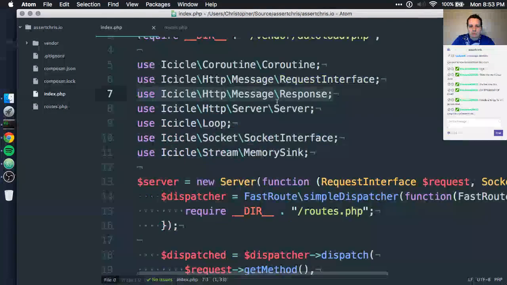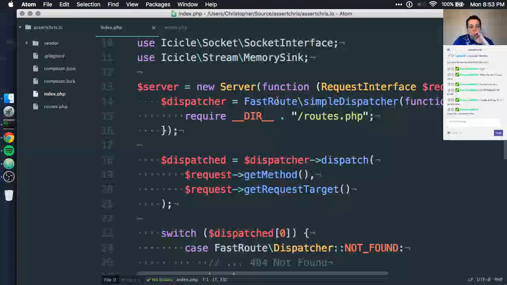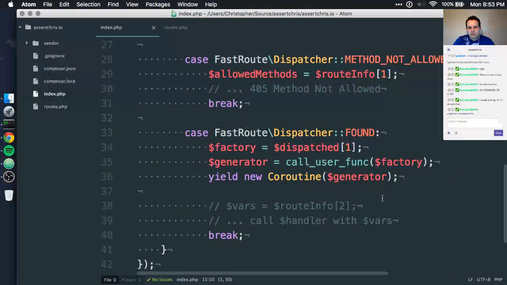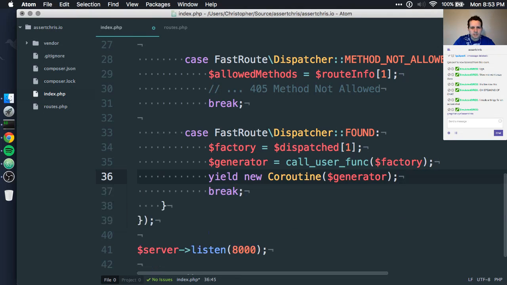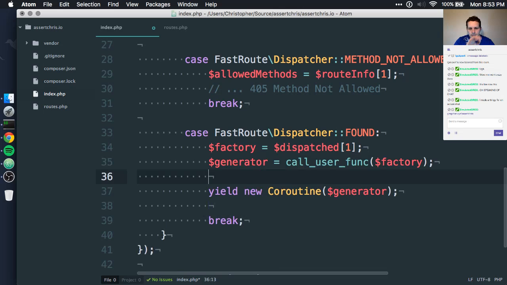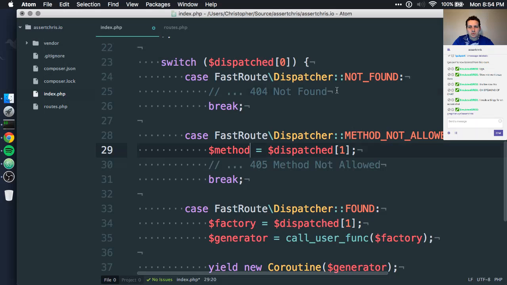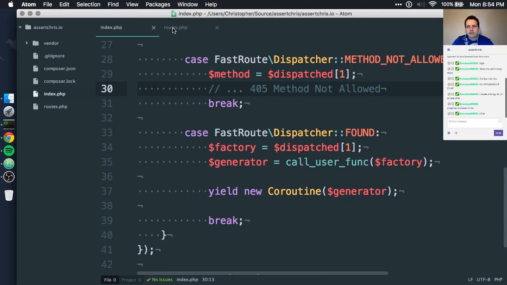Okay, so we've got the FastRoute router in here, and it is loading in our separate routes file, and it's dispatching stuff mostly like it should, I guess. I'll just delete this because I don't actually need that stuff right now. So we can serve successful requests, and we haven't really implemented the 404 stuff or the 405 stuff, but we have like,